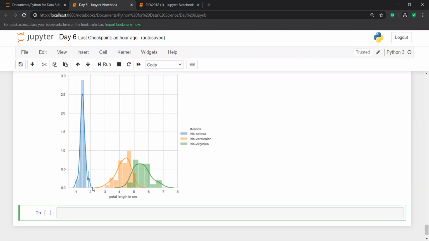My classification becomes very handy if I'm using petal length.